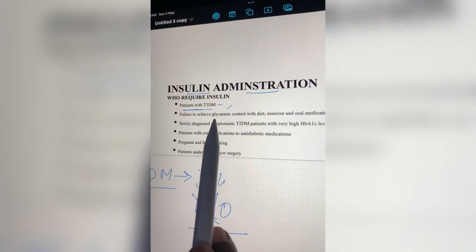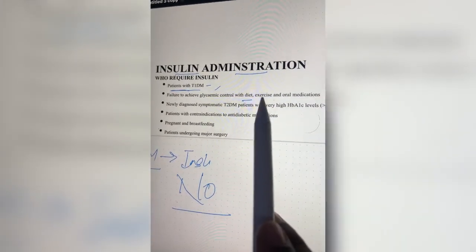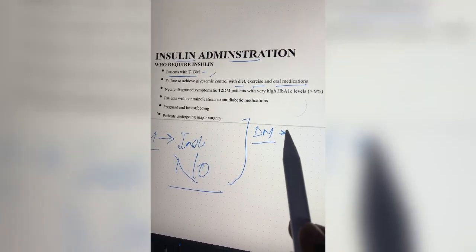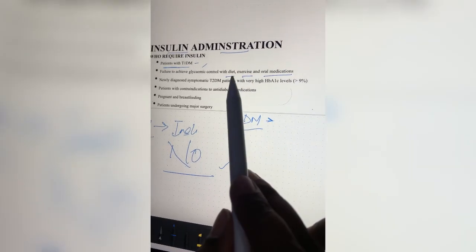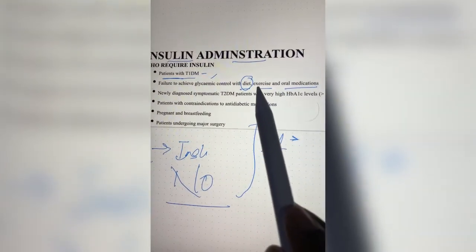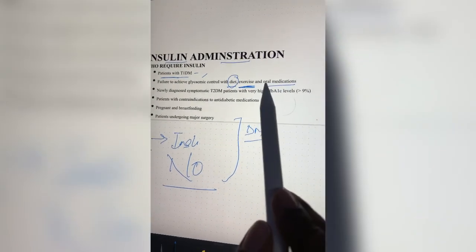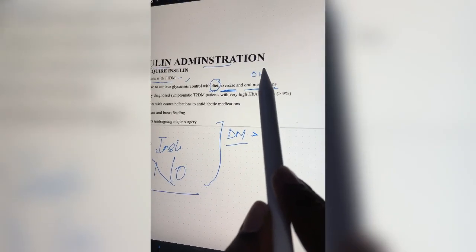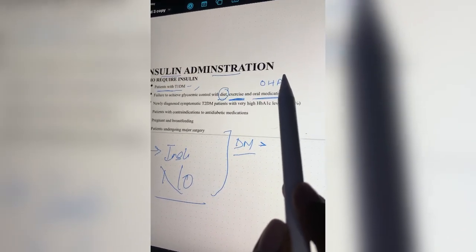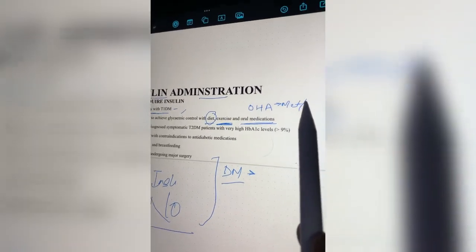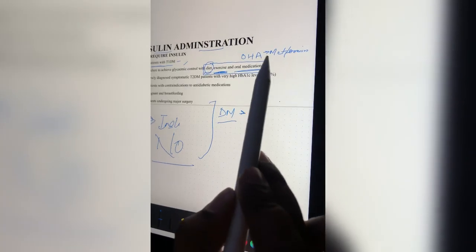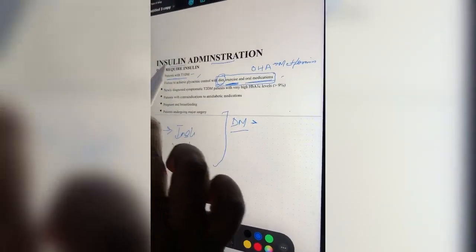Next, if the patient has failed to achieve glycemic control with diet, exercise or oral medication. As soon as patients are detected with diabetes mellitus, the first choice of treatment is diet modification. The patient can be put on exercises for weight control, and on oral medications commonly known as OHA, oral hypoglycemic agents, the most common being metformin. But it depends upon the patient's condition whether we can put the patient on this or not. Those patients who are not responding to these three treatment modalities, the next choice of treatment is insulin only.